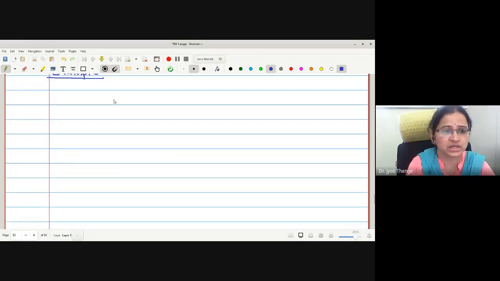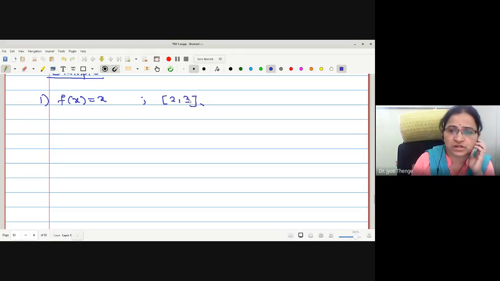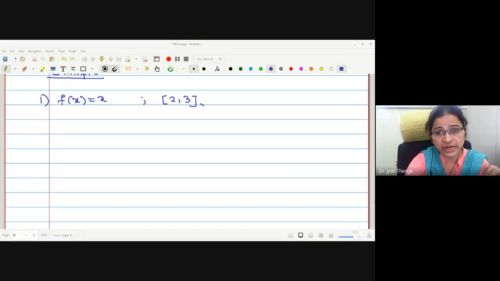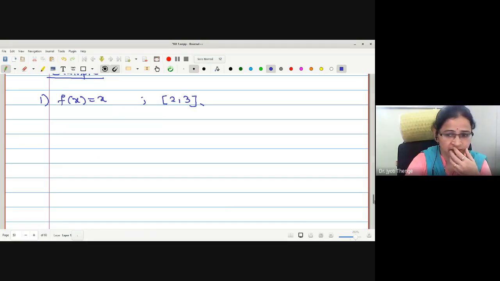The first example I will take is f of x is equal to x on the closed interval 2 to 3. We want to check whether this function is integrable or not. If one has to check the integrability by the Darboux definition of integrability, what do we have to do? First we have to make the partition, then find out the upper sum, lower sum, upper integral, lower integral, correct? And if those two integrals are equal, then we say that it is integrable.